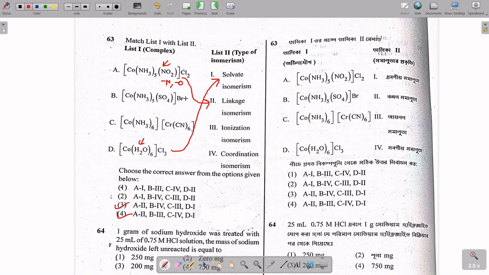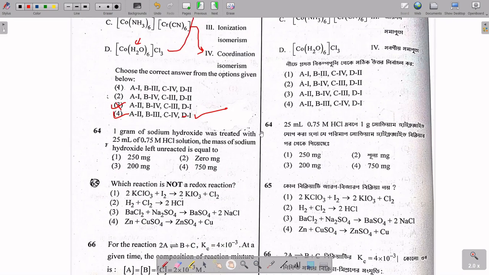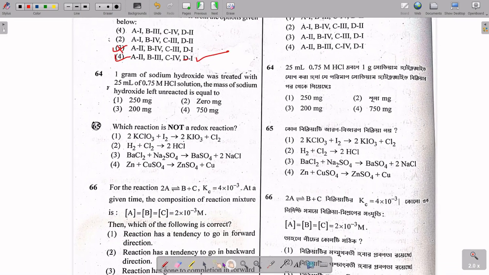So here in this case it is coordination. Option C is the easiest. So this is coordination, so C will be 4. So C is 4 in option 4. So option 4 is the correct answer. Option 3 is the wrong answer. So let's move to the next example.